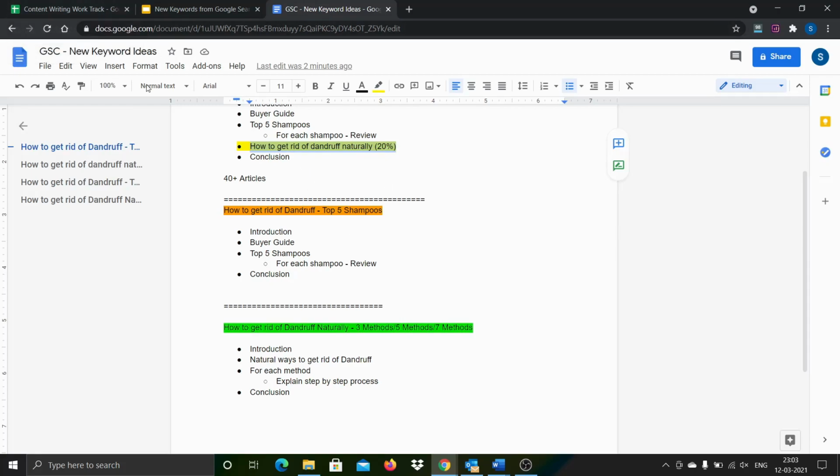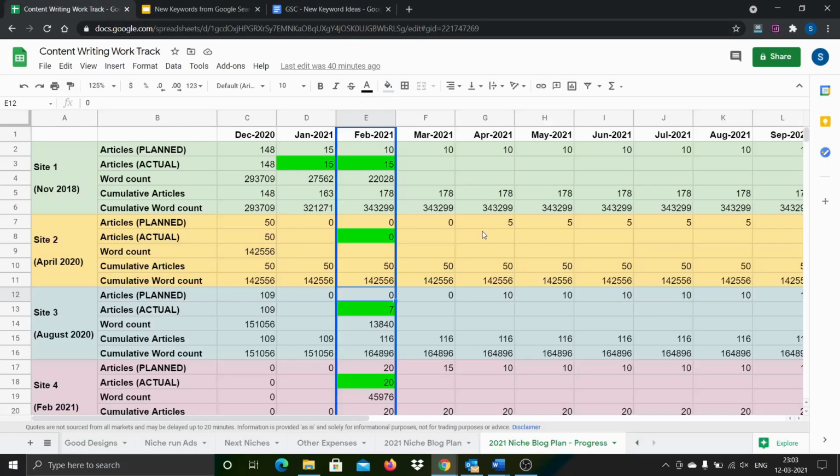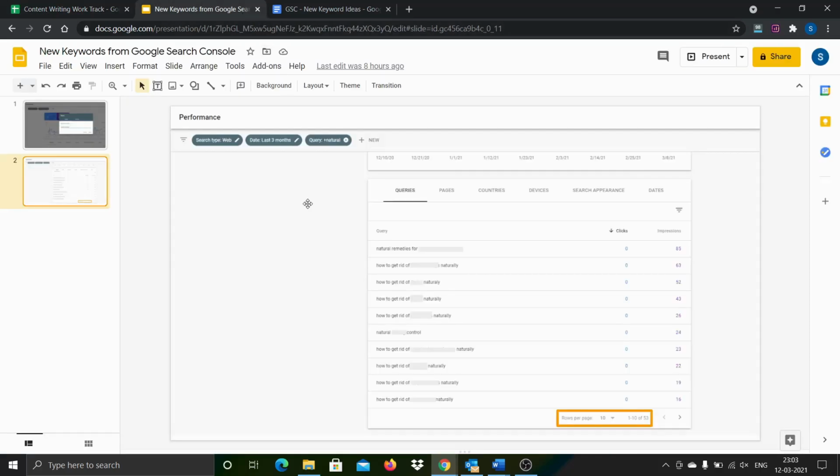I wanted to share it mainly for 2 reasons. One, to let you know why I am creating articles though there was no plan for site number 3. But most importantly, second, if any of you have already launched a site and are tracking your analytics, please go and have a look at the data in Google Search Console. There may be many more surprises, not necessarily only natural. Don't take only these natural ways and go and search. For your type of content, there may be some other words.